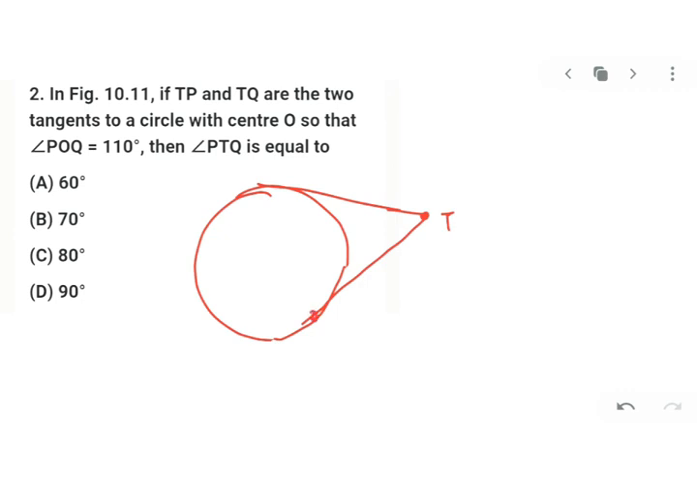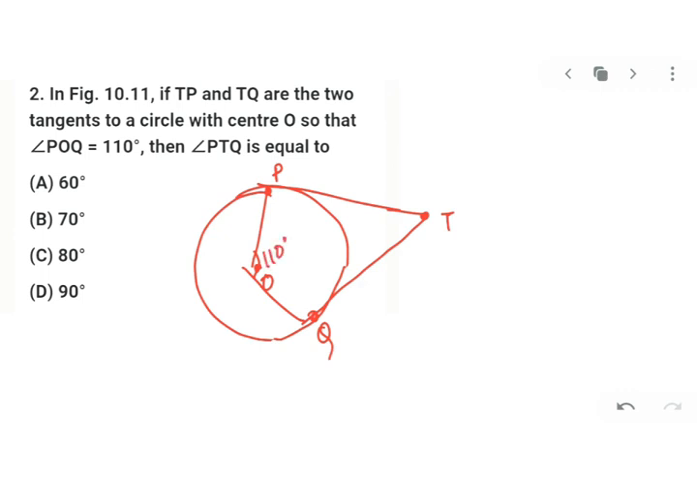Okay, so here and here. I'll mark this as P, I'll mark this as Q. Further it says TP and TQ are two tangents to a circle with center O. So I'll mark this as center O, so that angle POQ is 110. POQ is your central angle, and this is given as 110 degrees.